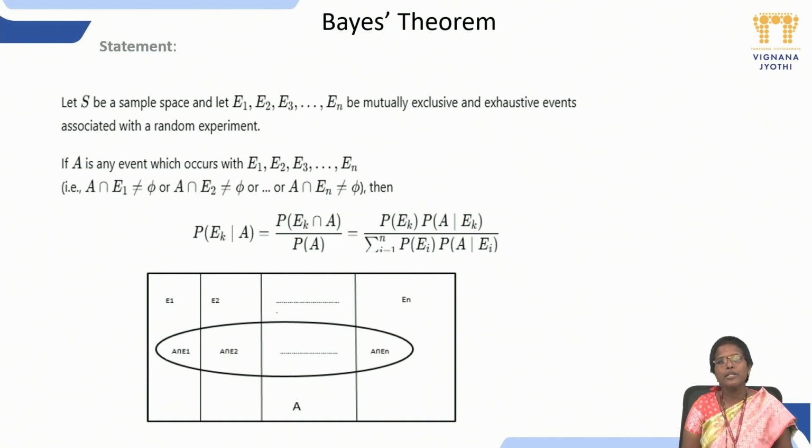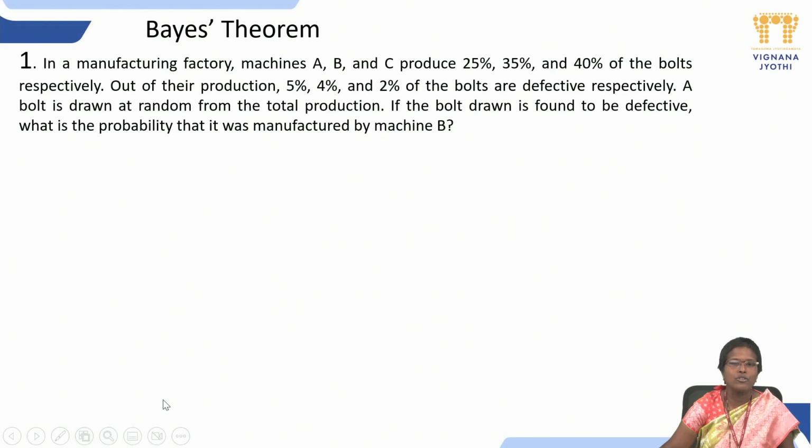Now, the statement of the Bayes theorem: the probability of EK given A is the probability of EK intersection A divided by P of A. This is the statement of the Bayes theorem. It gives the happening of EK when A has already happened. This is the conditional probability. So, this is all about the Bayes theorem, where we consider the mutually exclusive and exhaustive events along with the event A.